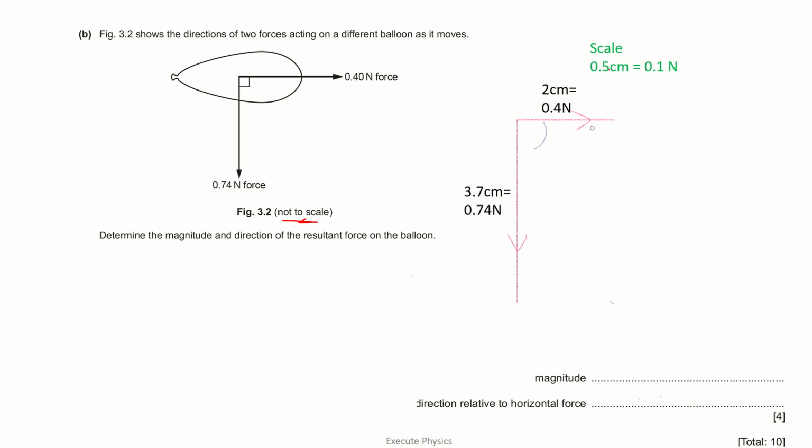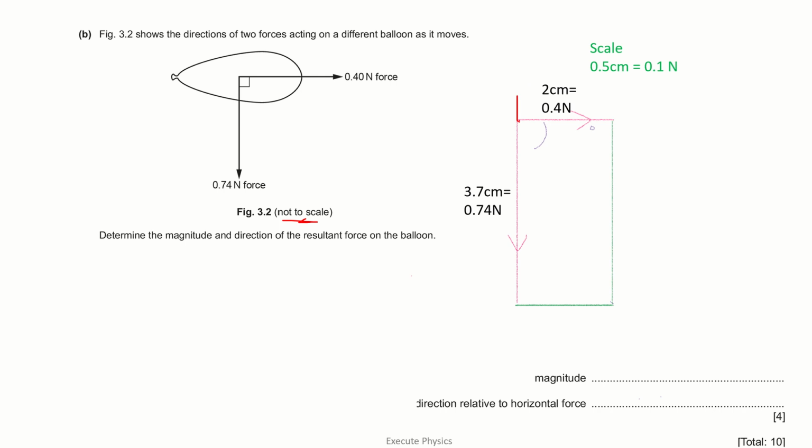The next step, after you have done the scaling and the given forces have been correctly drawn of correct length, is to draw parallel lines to the vertical and the horizontal force. To the horizontal force, I've drawn a parallel line. We have to create a parallelogram, and for the vertical force also we have to draw a parallel line, and we have to join these 2 points together.